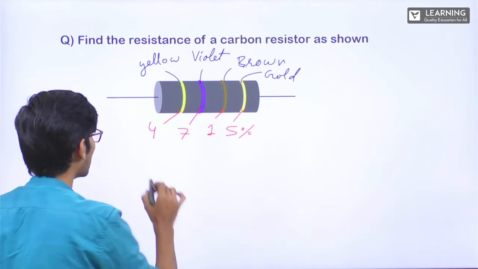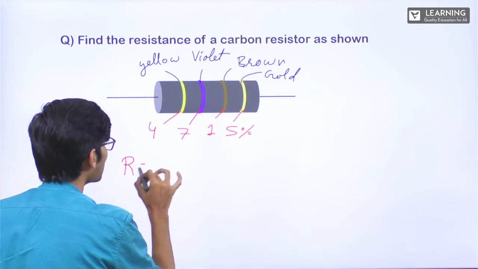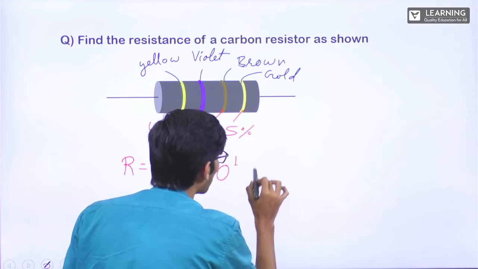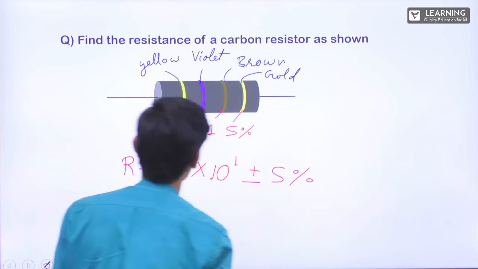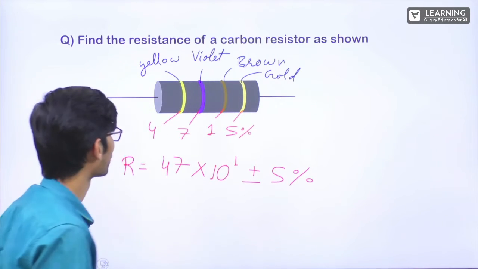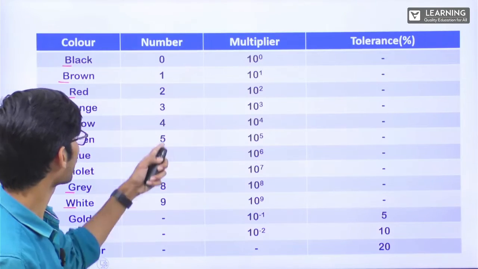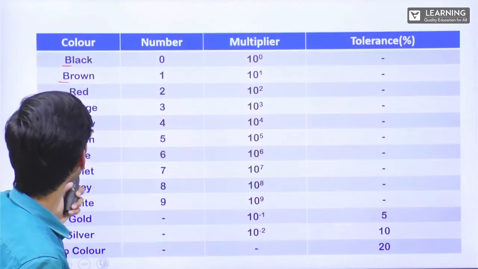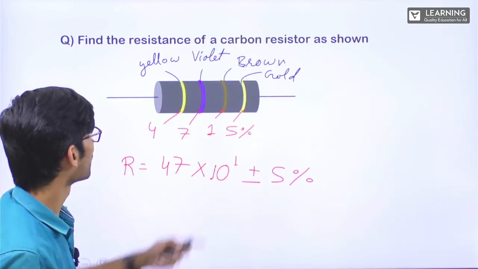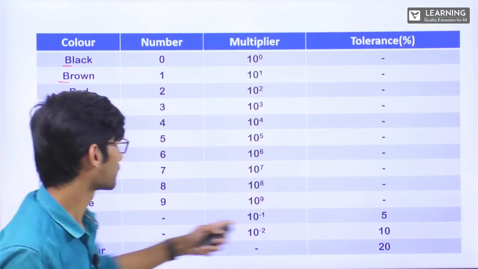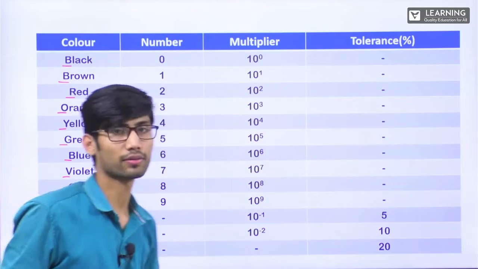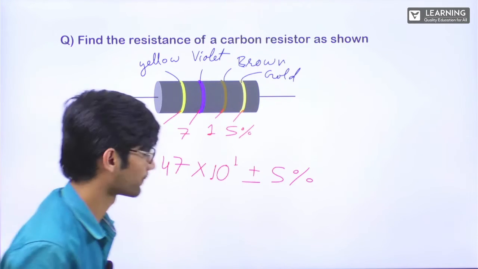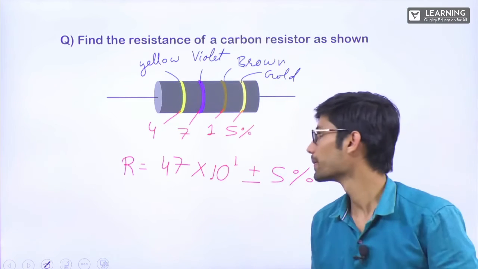So now can I write the value of resistance? Resistance will be 47 into 10 power 1 plus minus 5%. Correct? See, it is correct only. Yellow is 4. Violet is 7. If it is brown, the multiplier is 10 power 1. Gold is 5, and we have to write it in percentage. Alright. Note it down. Next.